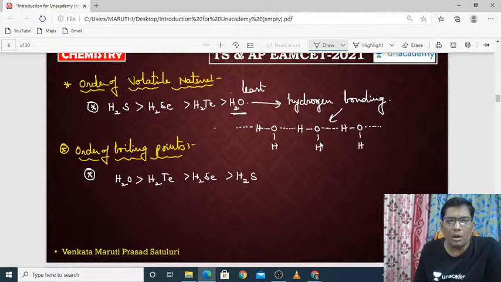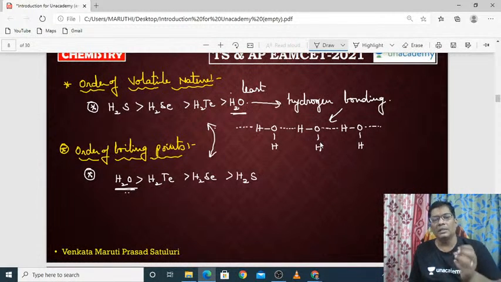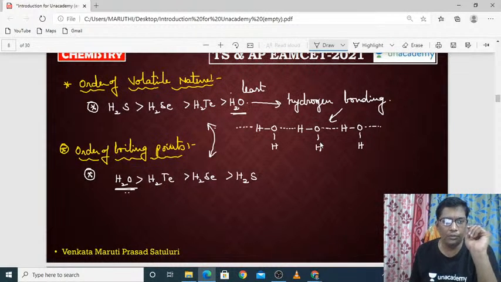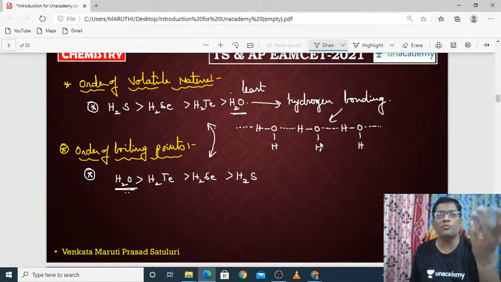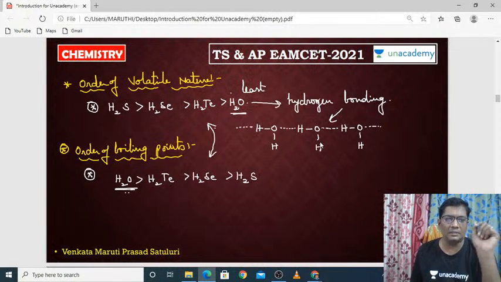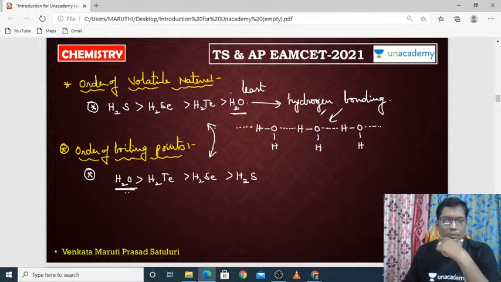That means the order of boiling points is completely reverse to the volatile nature. These two are completely reverse because once the hydrogen bondings are there in the water molecules, you have to give more amount of temperature to boil the H2O molecule to convert it into vapor. That means the volatile nature is very less, so the boiling point is very high. That's all. This is how the volatile nature as well as boiling points will be for all the hydrides of the 6th A group elements. Okay.